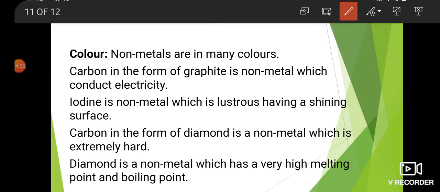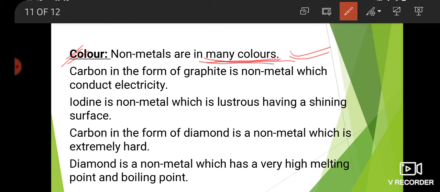Next property, that is color. Non-metals are in many colors, while metals are gray in color. Carbon in the form of graphite is a non-metal which conducts electricity.